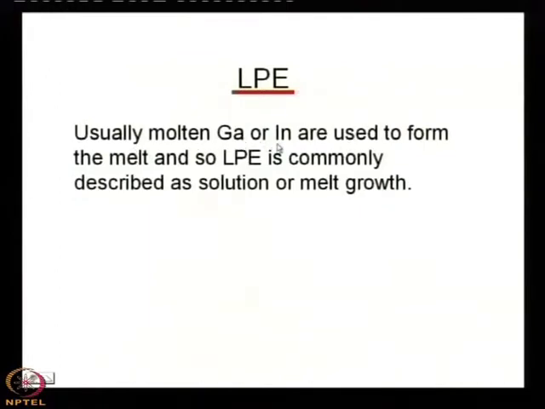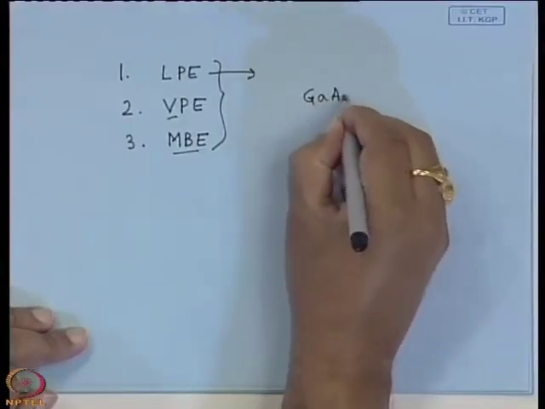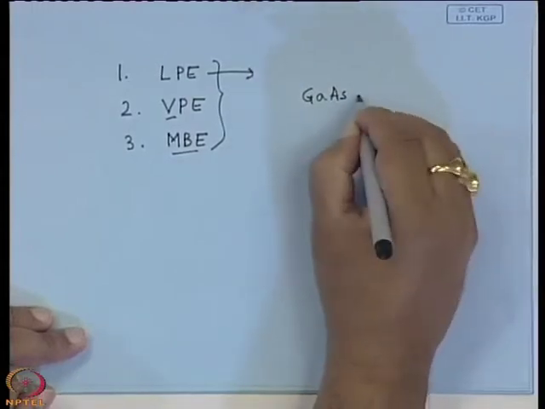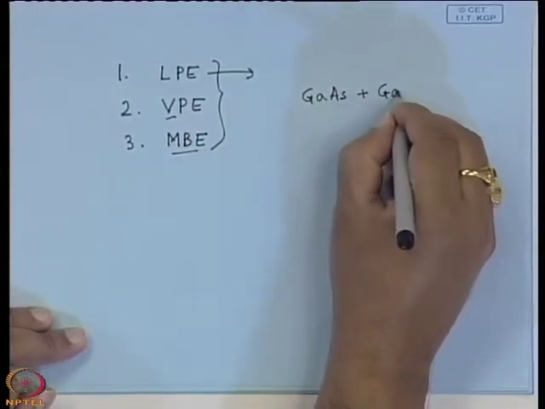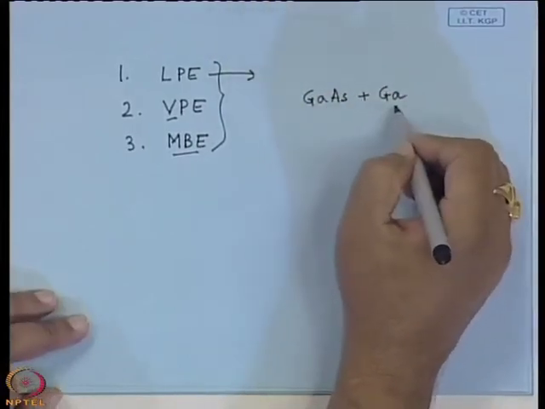Usually molten gallium or indium are used to form the melt, and so LPE is commonly described as solution or melt growth. So, the whole idea is that you take gallium arsenide semiconductor and you mix gallium with it, make a saturated solution of gallium arsenide and gallium,